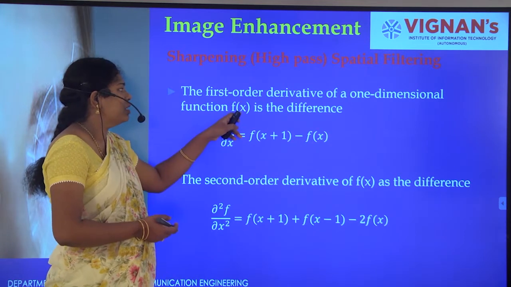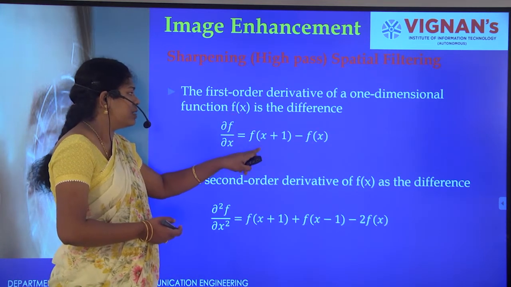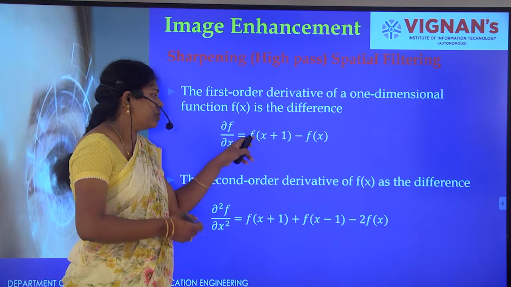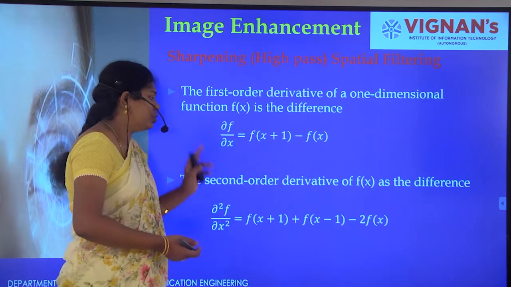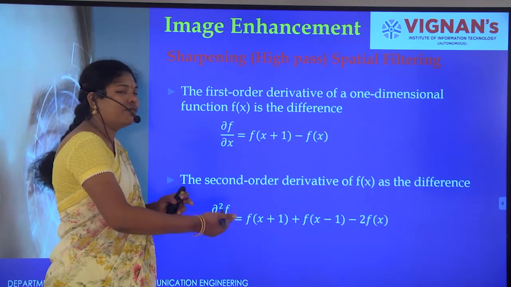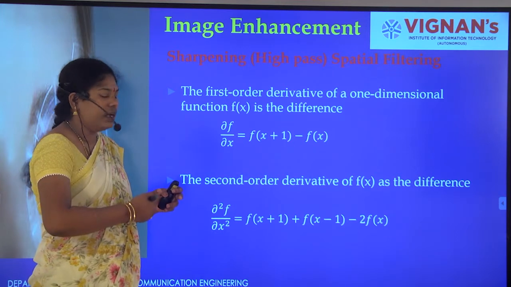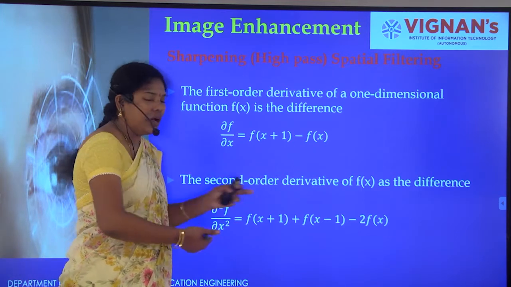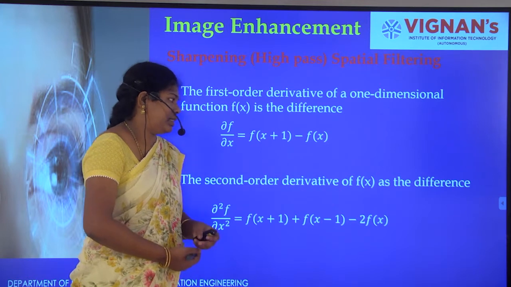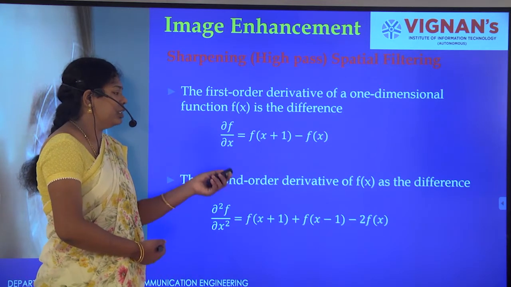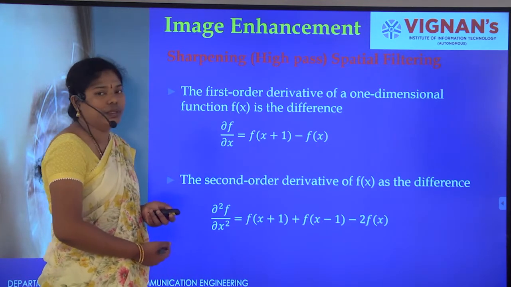For one dimension, for the first order derivative we consider only f of x plus 1, the forward direction. For the second order derivative, we go for f of x minus 1, at the same time f of x plus 1 minus 2 f of x. Here we are representing it in terms of difference equations.